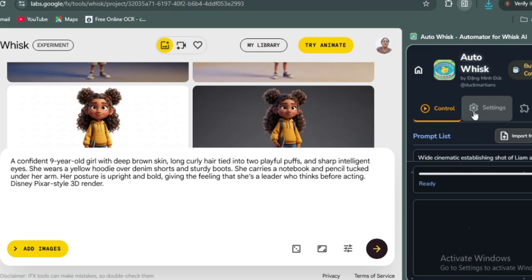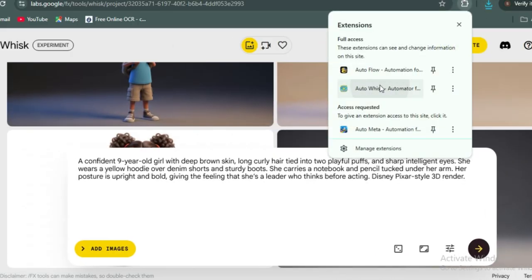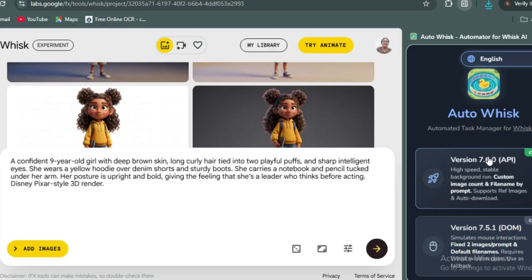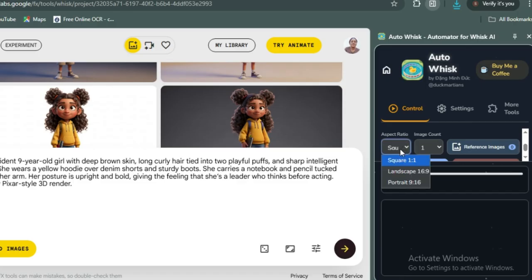So the next thing to do now is to come over to this Whisk. Don't forget we have changed this thing. Look at what I did here. I go over to Whisk and I choose Auto Whisk. Then I choose this first version. Don't forget that's what I use, the first version, because we need a consistent character. Okay, so what we need to do here now is to drop in. You see this place here, the right aspect ratio. You cannot choose your aspect ratio here. We are using landscape. Number of images count, we just leave it at 1.